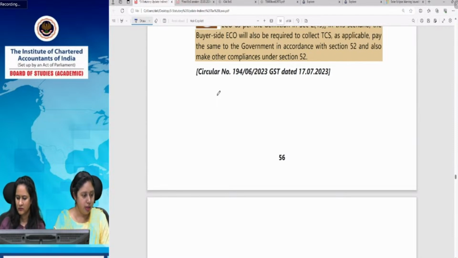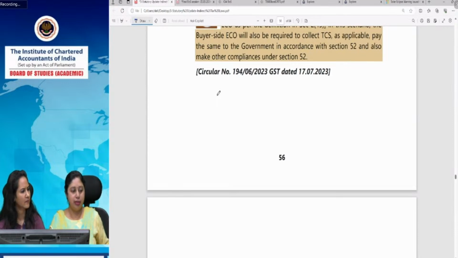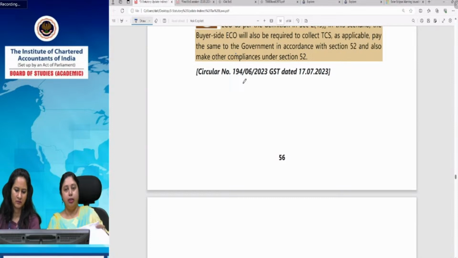Then we have some exceptions to unjust enrichment for self-assessment. In fact, we will not be able to cover the refund provisions today. So I think we have already run out of time. We'll have to bring this session to an end.